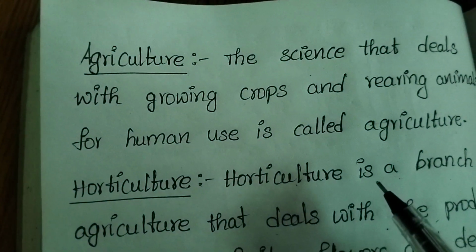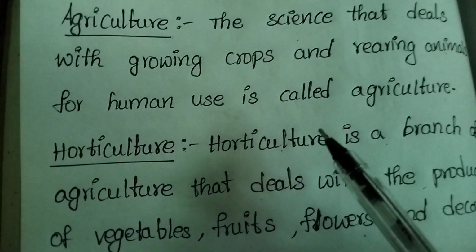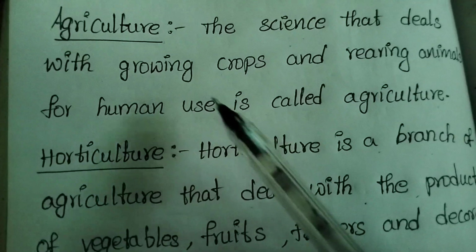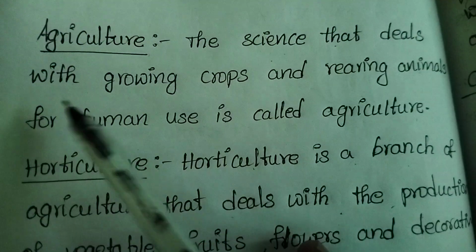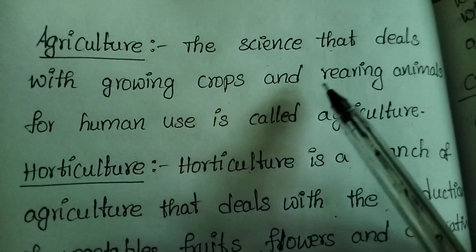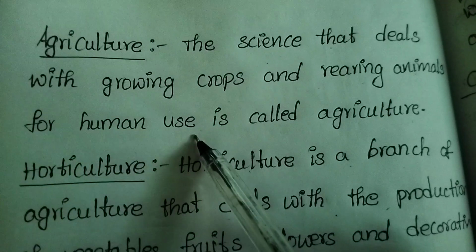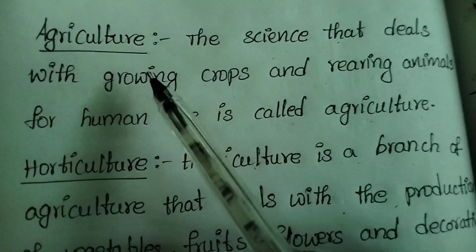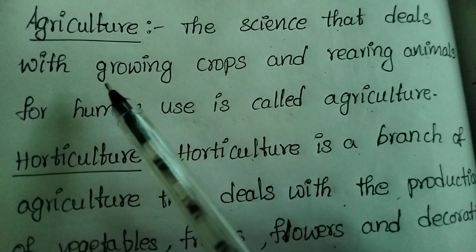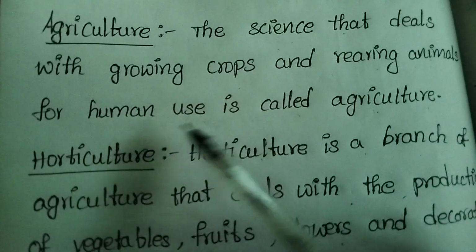In this video, we are going to learn about agriculture, horticulture, definitions and so on. Agriculture, the science that deals with growing crops and rearing animals for human use, is called agriculture.